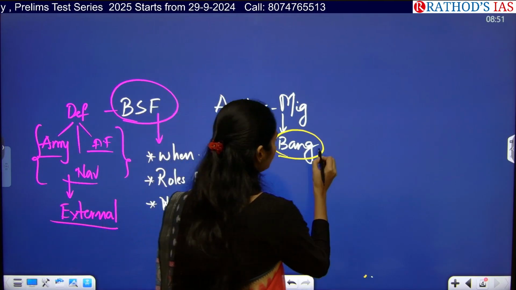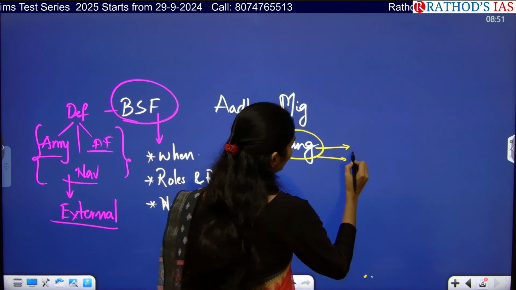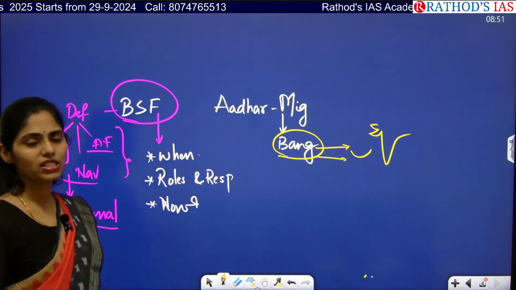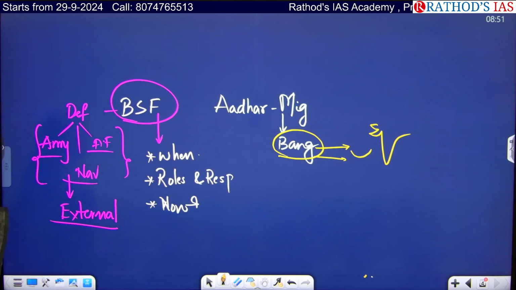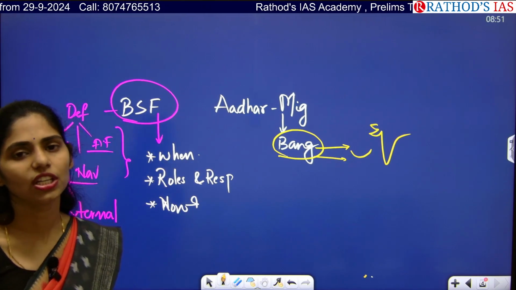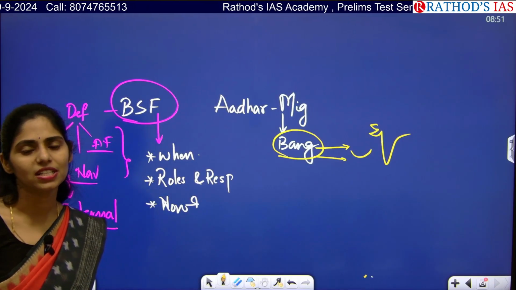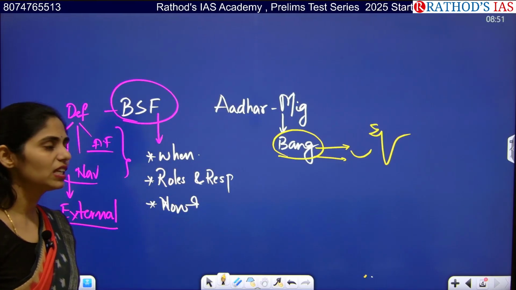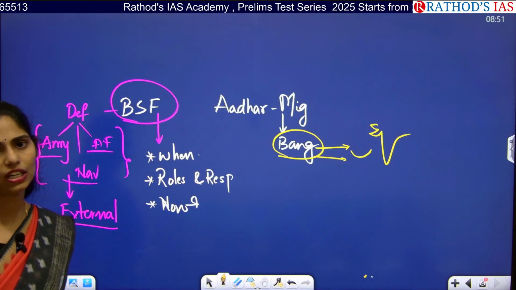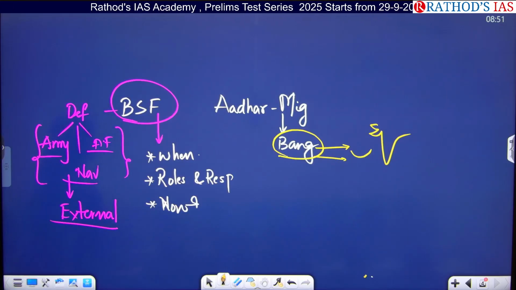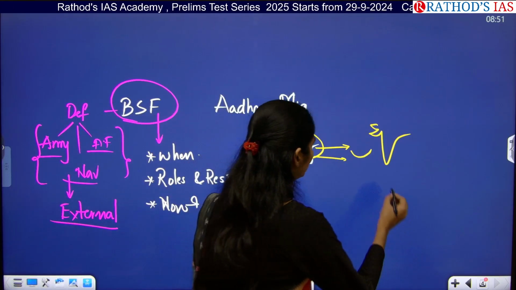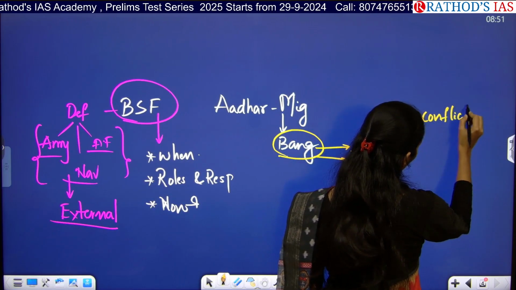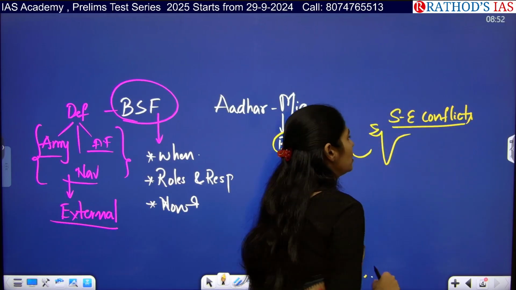Because of this, many people are entering into India illegally from Bangladesh. Yesterday also we discussed one article, that because of migrants from Bangladesh, it is changing the demography of Jharkhand, especially in the Santal dominated region. Whenever these people from Bangladesh enter India, obviously we are going to have socio-economic conflicts in the future. So we have to address this now.